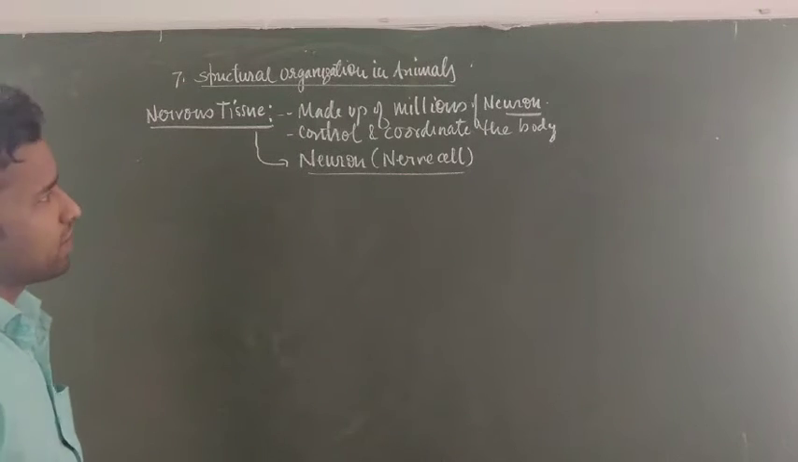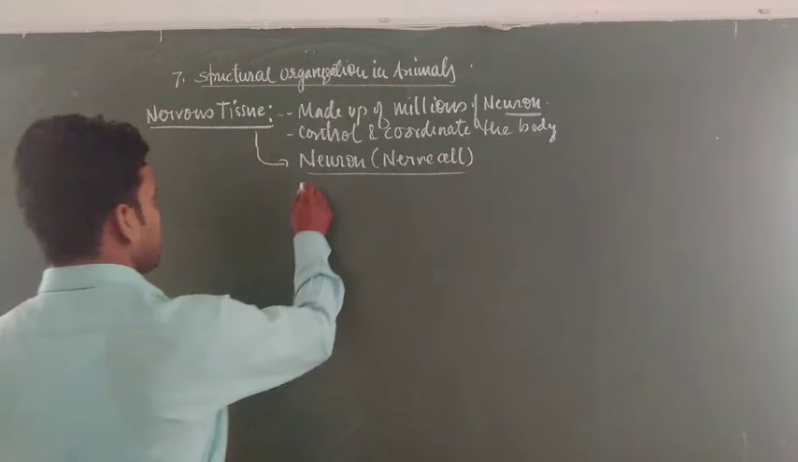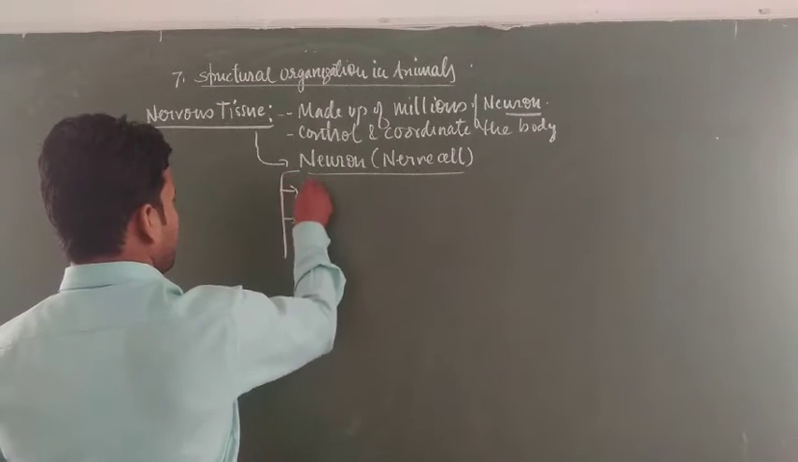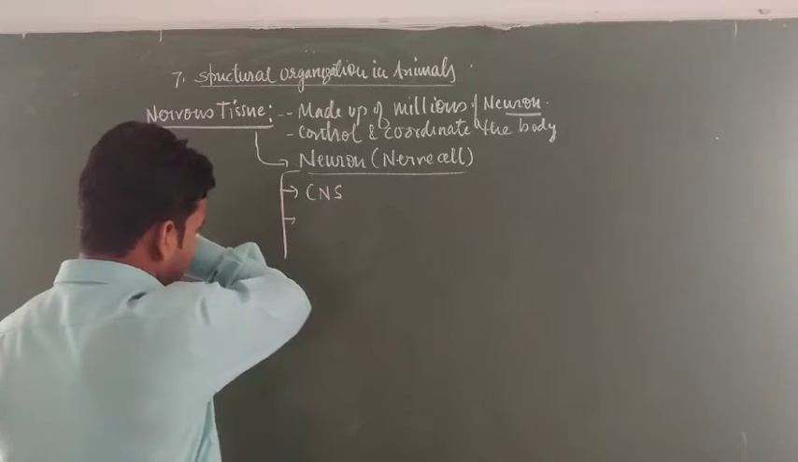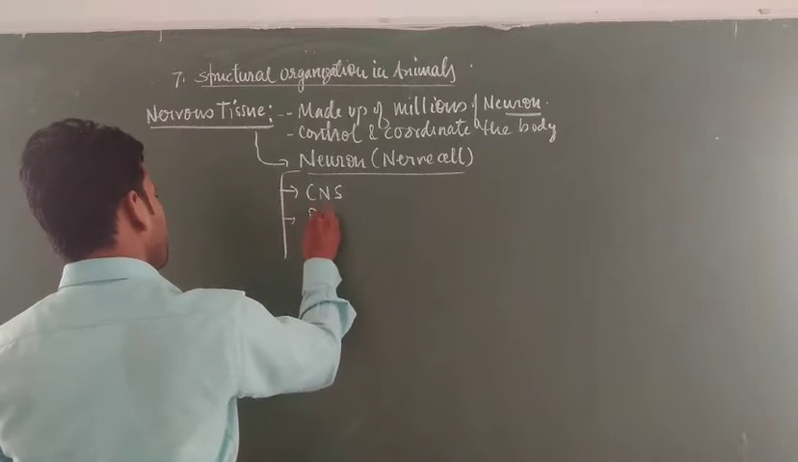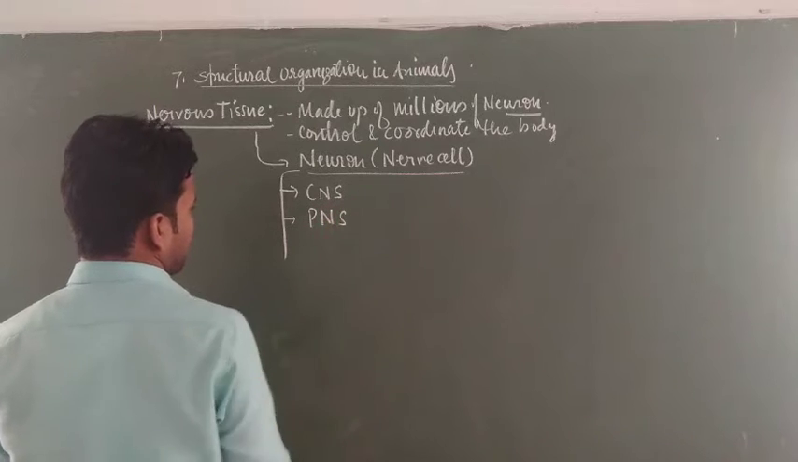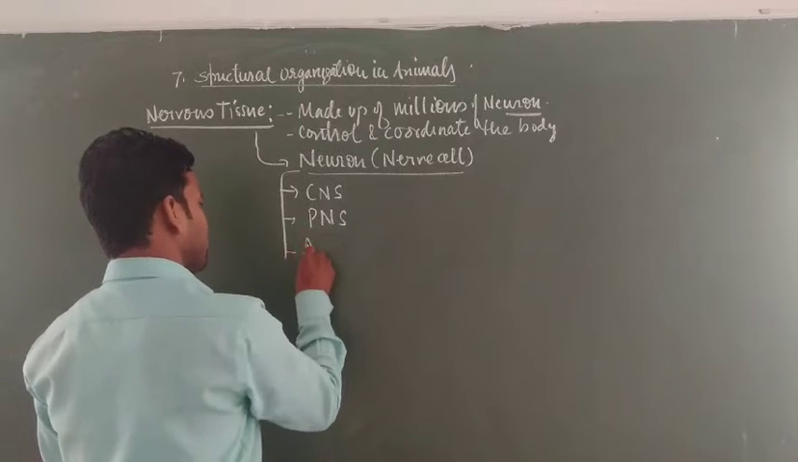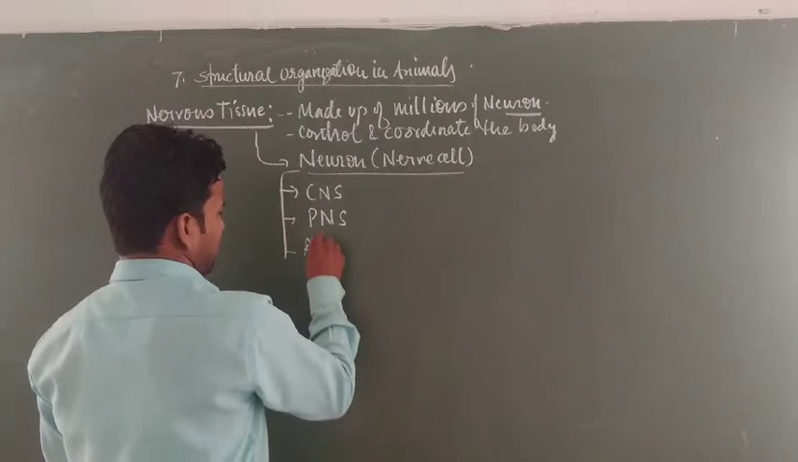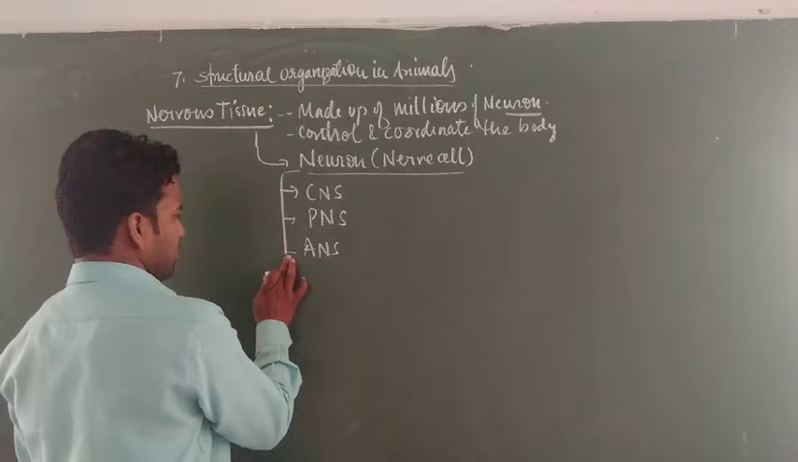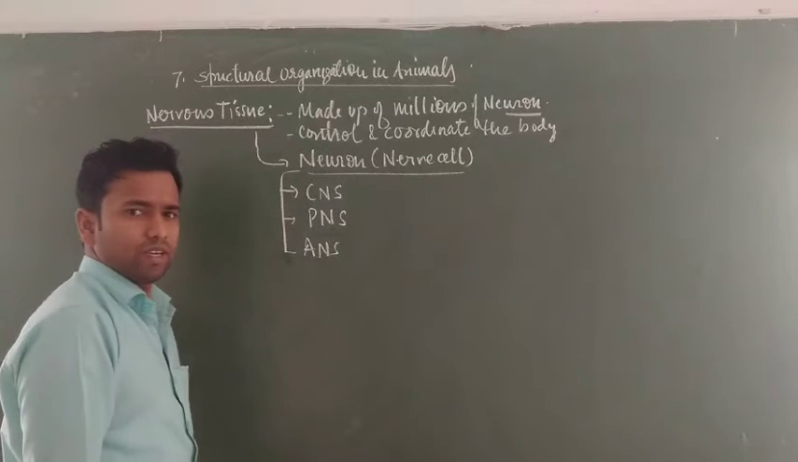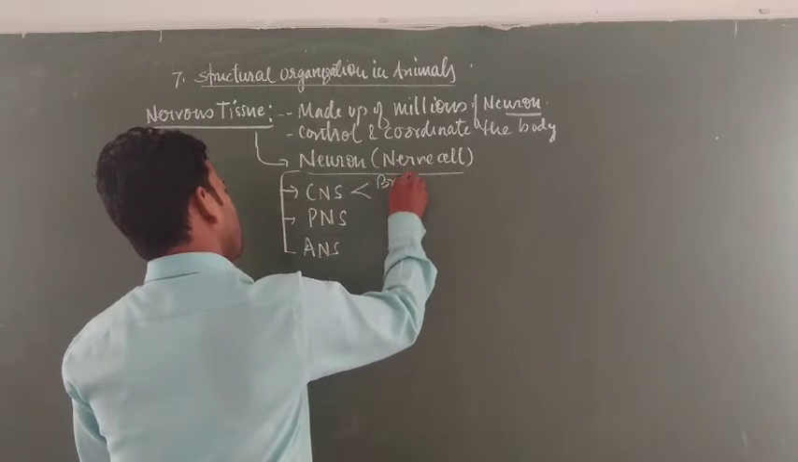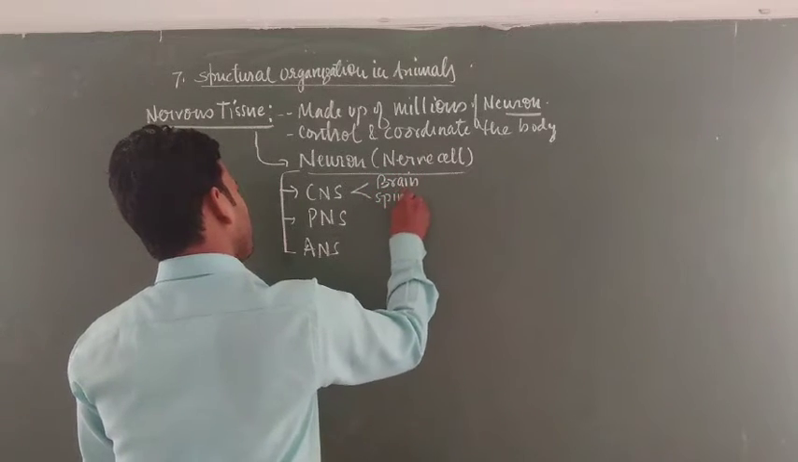The nerve cells are present in all types of systems, like the formation of the central nervous system, that is the brain and spinal cord. The peripheral nervous system: all the nerves that arise from the central nervous system come under the peripheral nervous system. And third is the autonomic nervous system, that is ANS. These are of sympathetic and parasympathetic nerves.